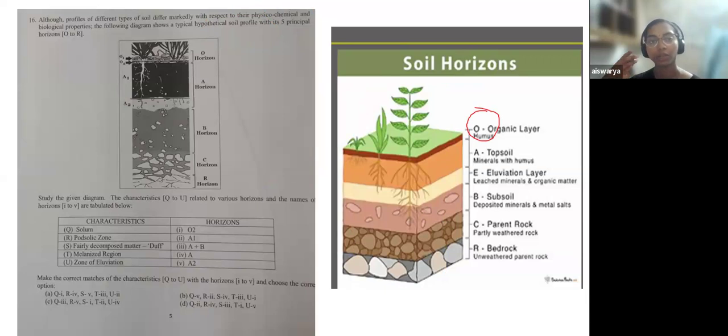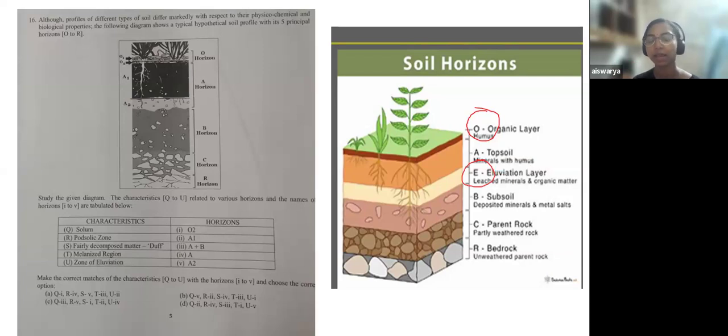When plants and organisms decay, the decomposed matter forms humus, so that will be seen in the top layer. So that is the organic region, the O horizon. After that comes the A horizon, which is the topsoil, and then comes the B horizon, which is the subsoil. Between A and B, you have the zone of eluviation, that is E, the E horizon.